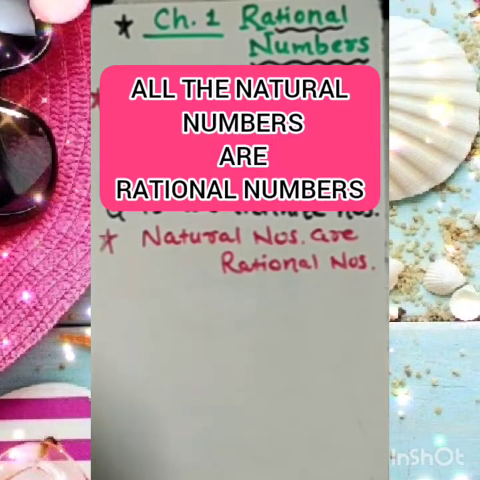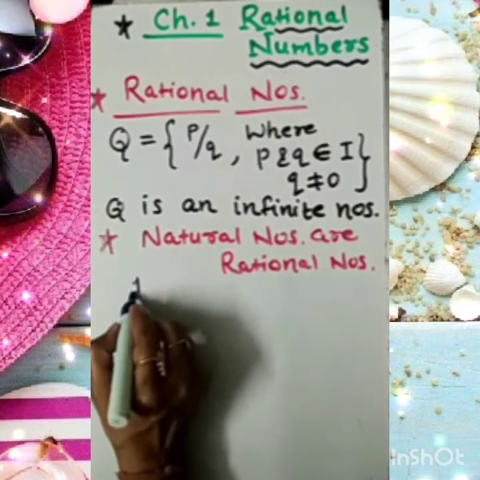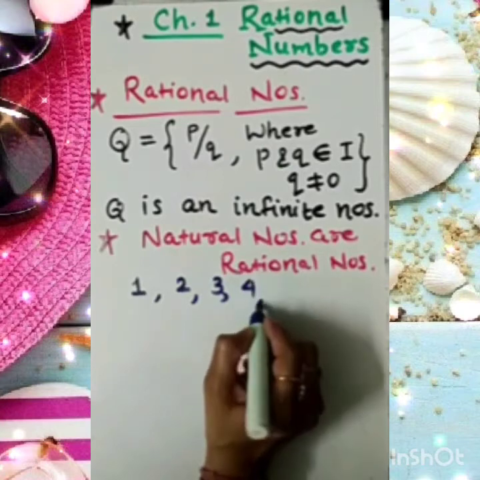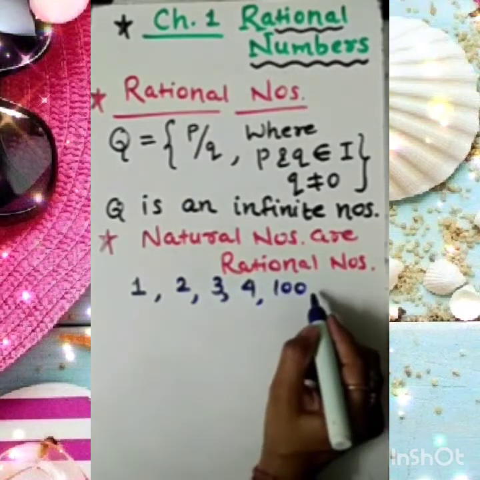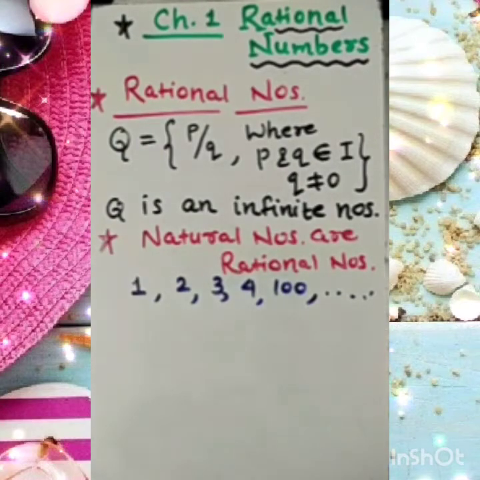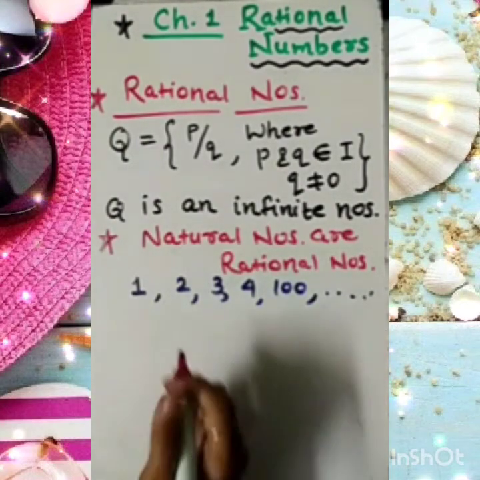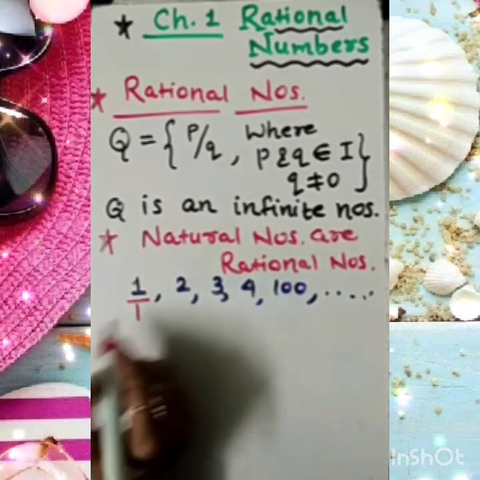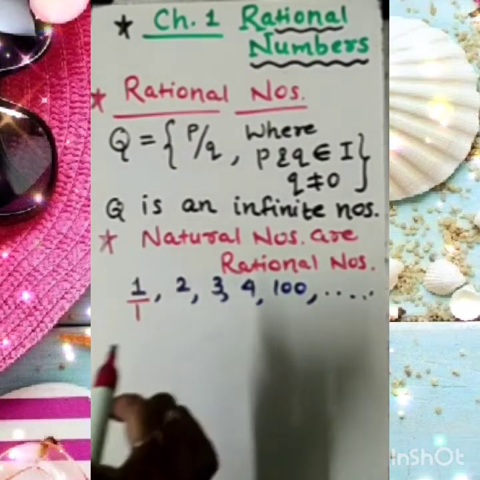Of course we can, because we know that natural numbers are 1, 2, 3, 4, and so on, 100, and so on. Can we write 1 as 1 by 1? Its value doesn't change. The simplification of this comes to 1 only.